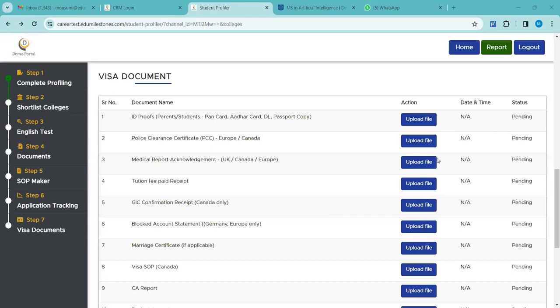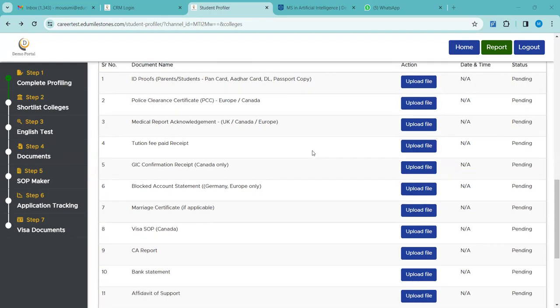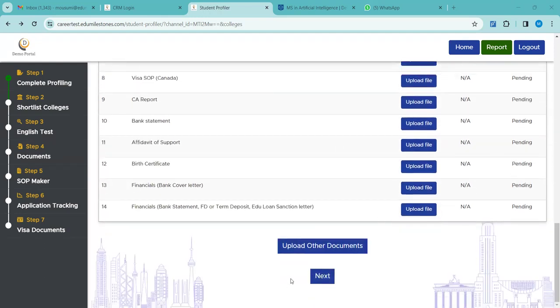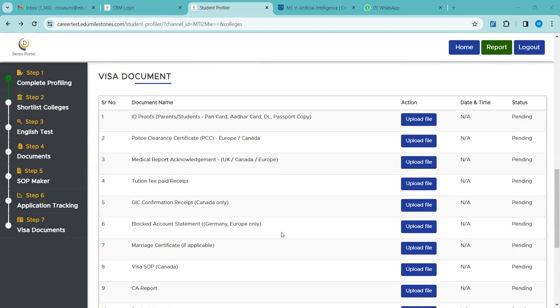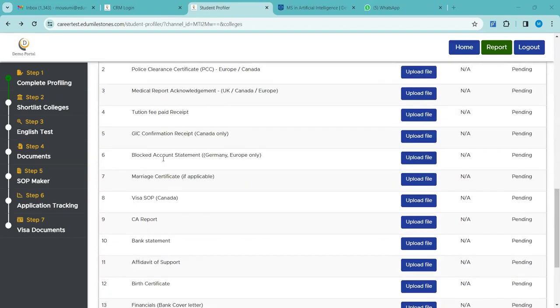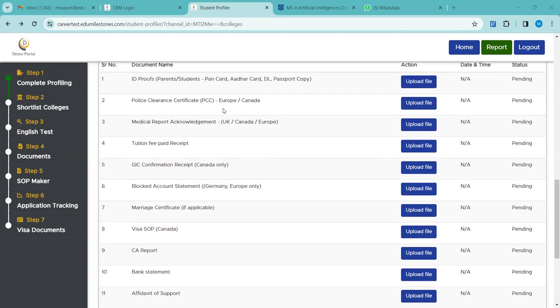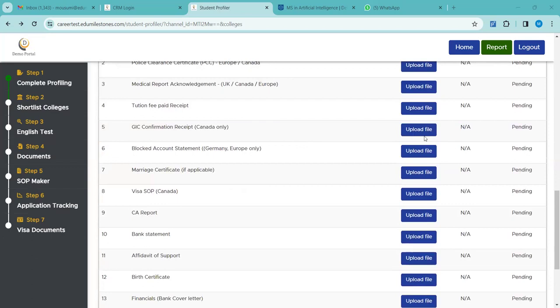Again, the same thing is applicable as with the application documents, for visa documents also. If there is any section where there is no space for uploading documents, the student has to go again to the upload other document section and upload the leftover, additional documents. Next is the PCC number 2, which is country-specific and has to be uploaded. Medical report acknowledgement, again country-specific. Tuition fees payment received here. GIC only for Canada, uploaded here.